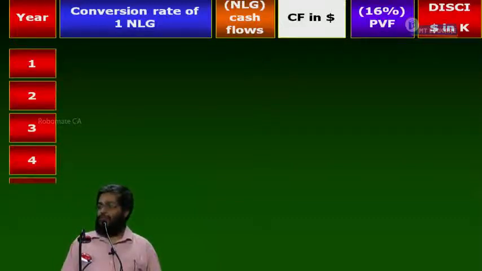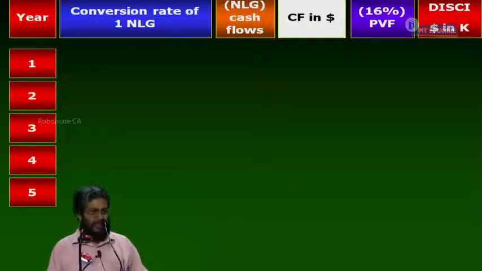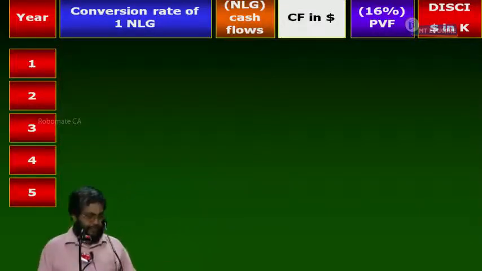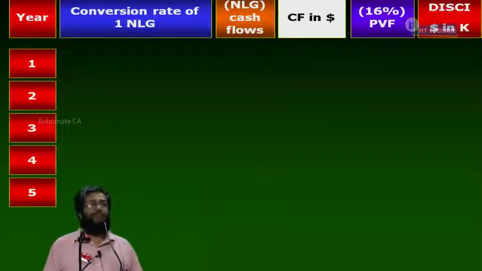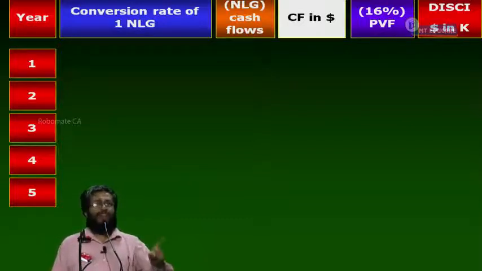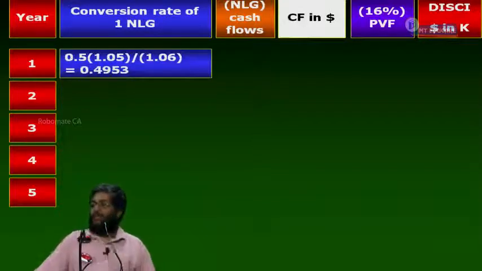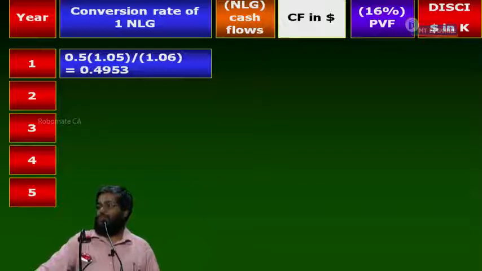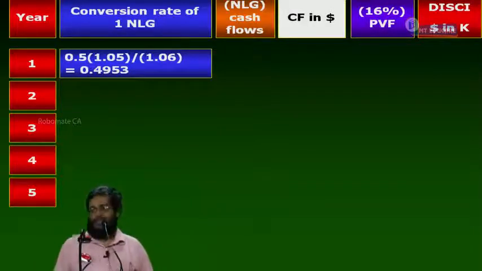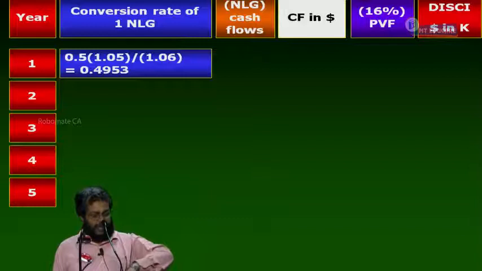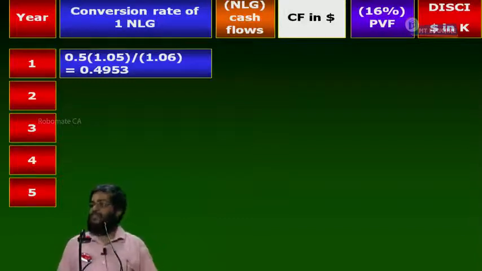1, 2, 3, 4, 5 years of cash flows. You tell me and write. First year, tell me the formula. What is 1 NLG? 1 NLG is equal to $0.5 into 1.05 divided by 1.06, which is equal to 0.4953.